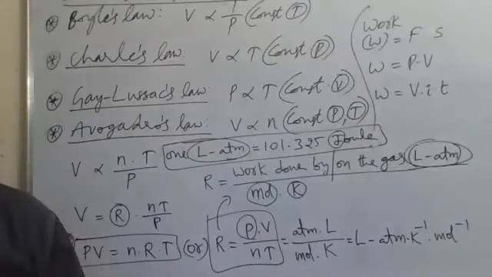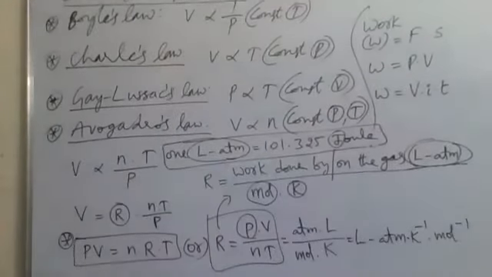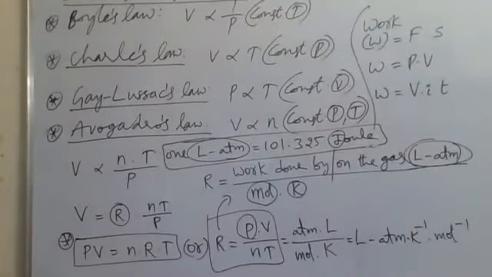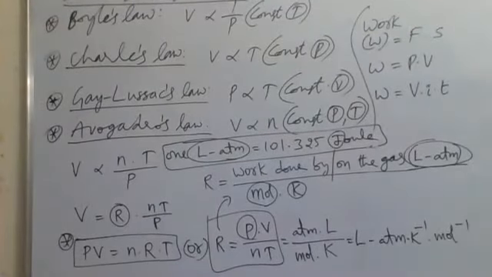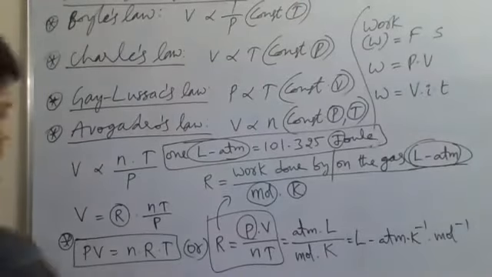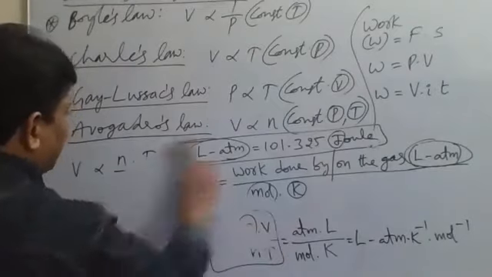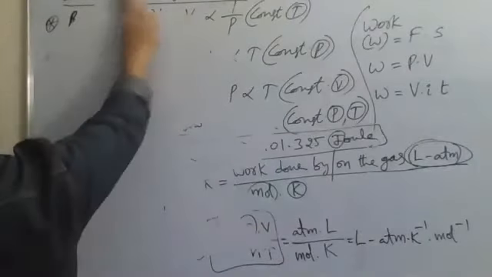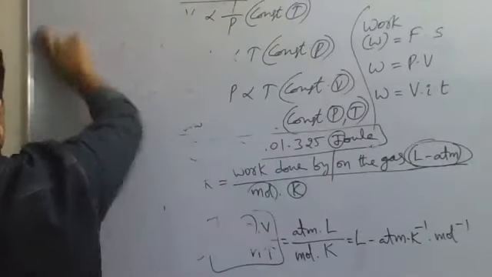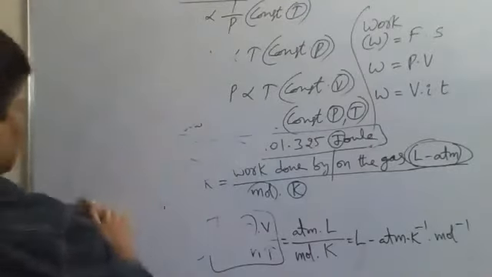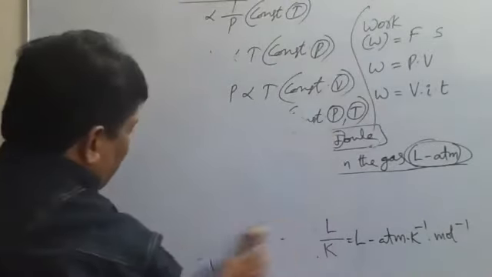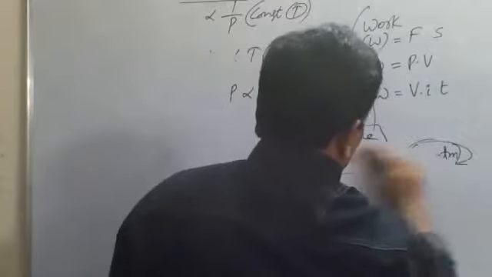Okay, so it is about an important topic: gas laws. In gas laws, a very important topic is the ideal gas equation. The ideal gas equation is PV equals nRT, and R is equal to PV by nT. Now, different units of R or numerical values of R are important here. So different numerical values of R are very important to remember.